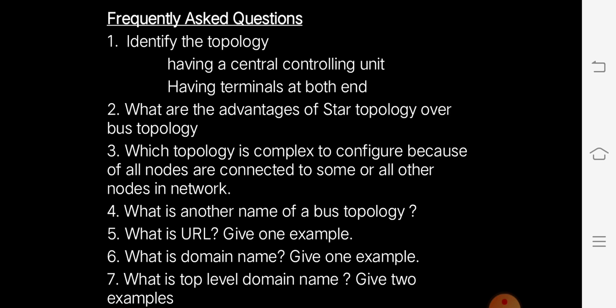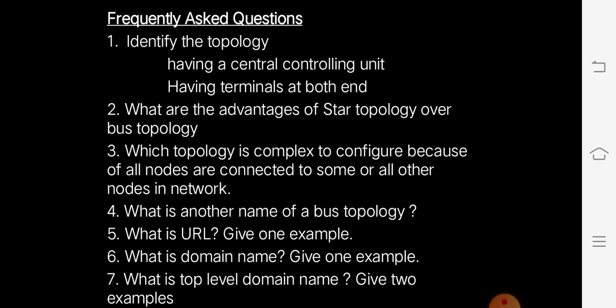What is a domain name? In the URL, the third part is known as the domain name. Domain name is always followed by host name. Example is Google or Amazon or Flipkart.